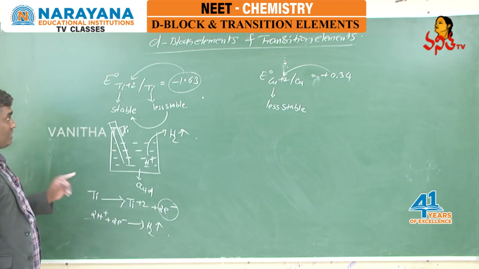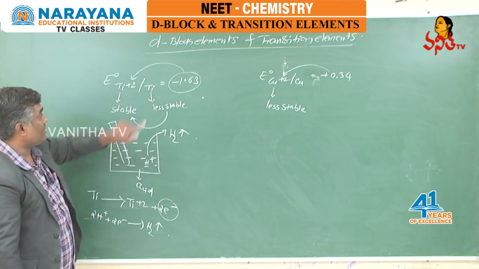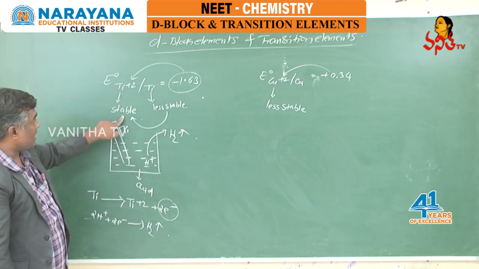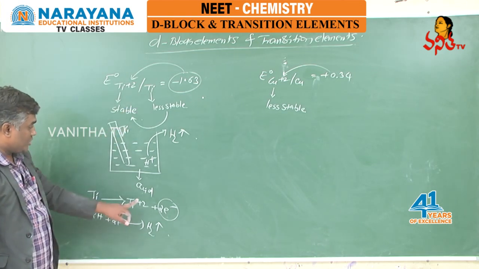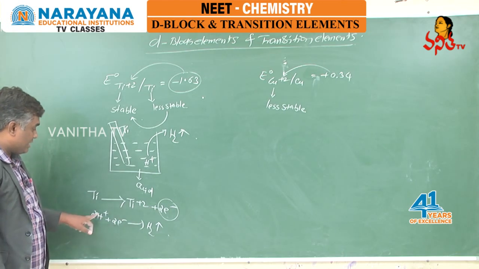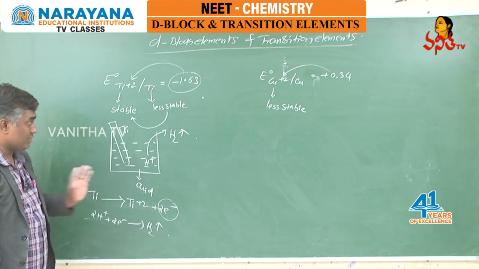Hydrogen gas. Because what is happening here? E naught is negative, so titanium plus 2 is stable, and comparatively titanium is less stable. So titanium is releasing 2 electrons. The released 2 electrons are received by H plus ions, forming hydrogen gas.